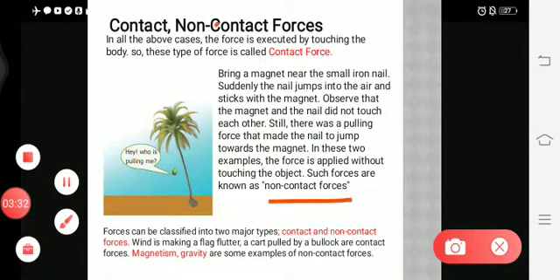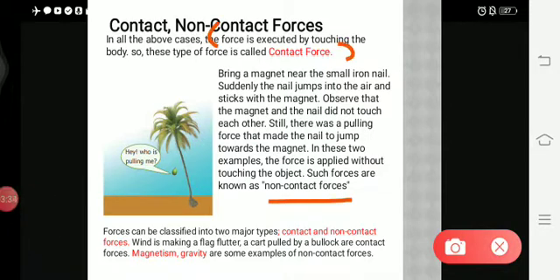So for contact forces you have to write: the force is executed by touching the body. This type of force is called contact force. For non-contact forces: the force is applied without touching the object, without touching the body. These types of forces are called non-contact forces. Examples of non-contact forces are magnetism and gravity. Examples of contact forces are a bullock cart or pushing the door.